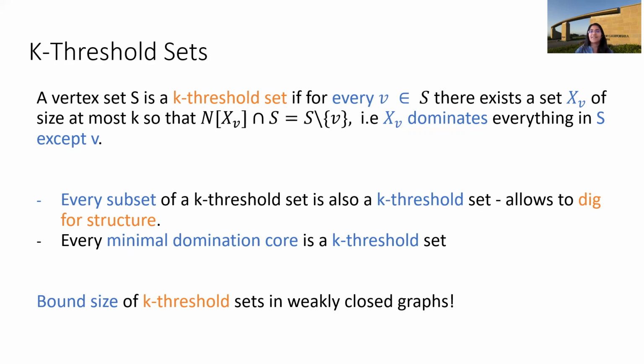And because of the property that it's closed under subsets, that is every subset of a K threshold set is a K threshold set, it allows us to dig for structure. We start with a big K threshold set, keep narrowing on a subset of this K threshold set, which gives us some structure, and that will help us bound the size of K threshold sets.